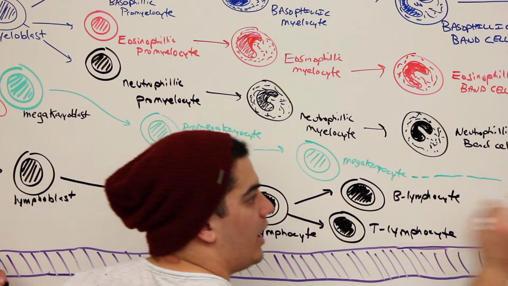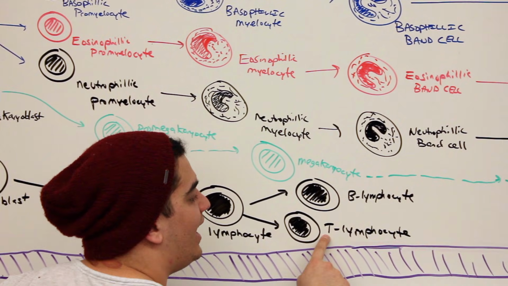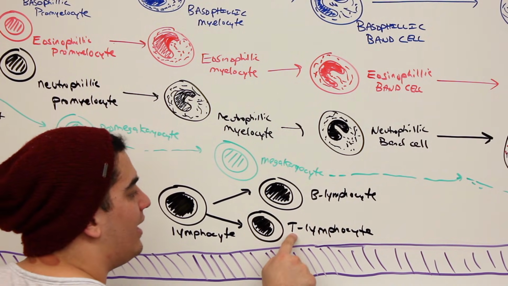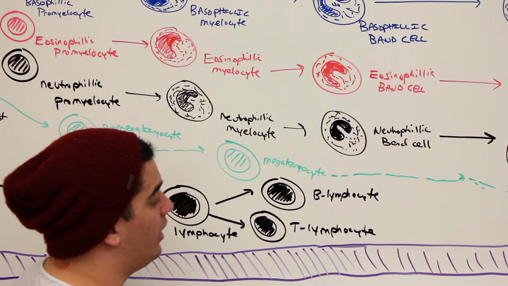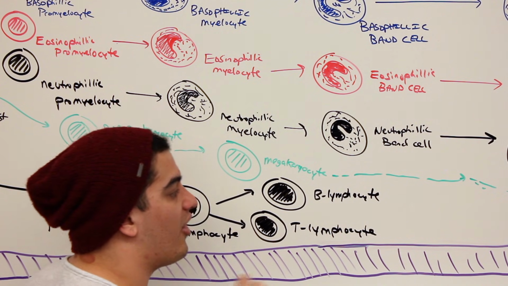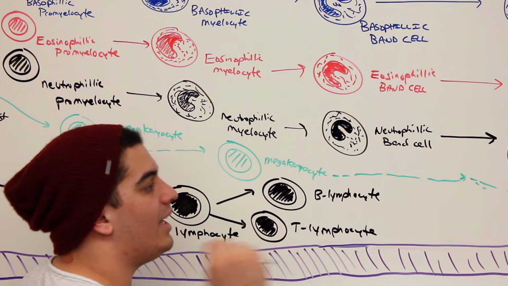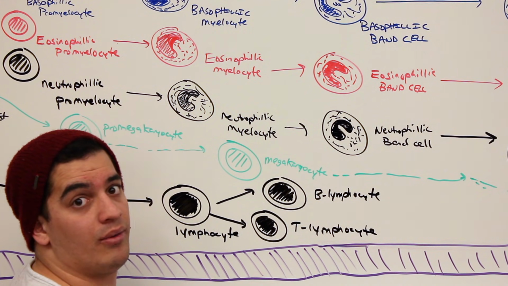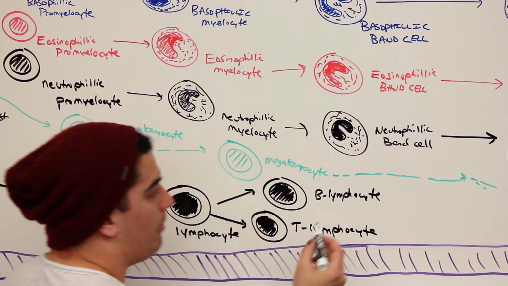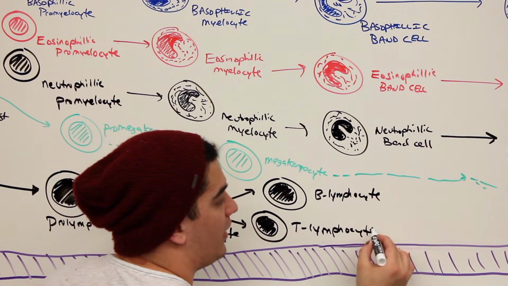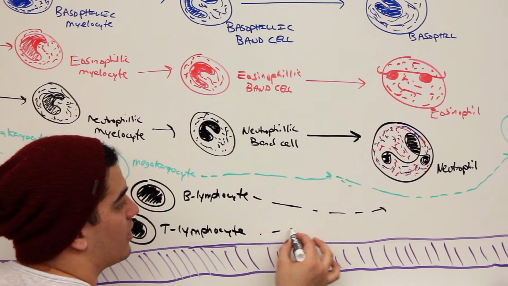The B lymphocyte, when it leaves the bone marrow and goes into the sinusoidal capillaries, is functional. The T lymphocyte is not. The T lymphocyte will have to go to a lymphoid organ, a primary lymphoid organ called the thymus, where it will mature and undergo selective processes and then get put into the bloodstream to go into secondary lymphoid organs. We'll talk about that in more detail in immunity. All right, B lymphocyte, so where's it going to go? These two cells are going to go out here, right? So let's show these two cells coming out over there.